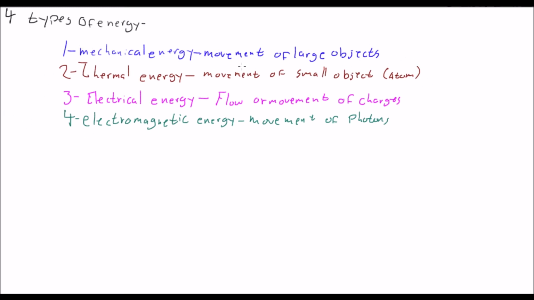Each one has the same two subtypes: potential energy and kinetic energy.